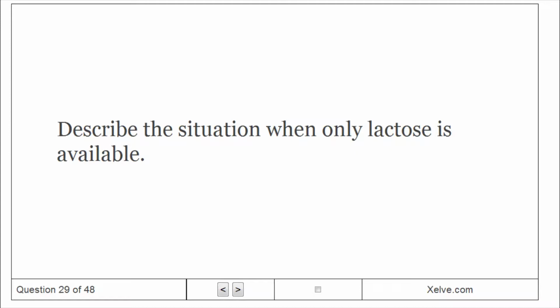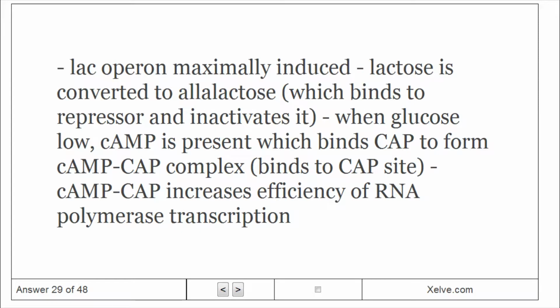Describe the situation when only lactose is available. The lac operon is maximally induced. Lactose is converted to allolactose, which binds to the repressor and inactivates it. When glucose is low, cAMP is present, which binds CAP to form the cAMP-CAP complex that binds to the CAP site. cAMP-CAP increases the efficiency of RNA polymerase transcription.